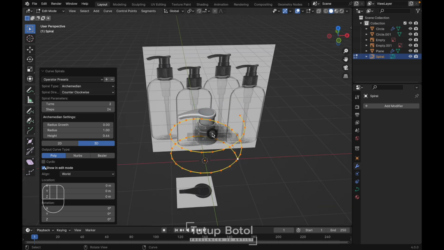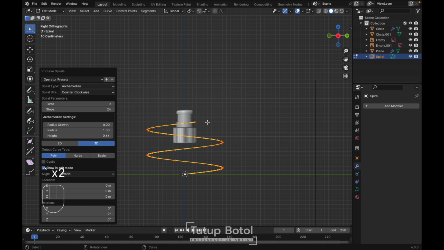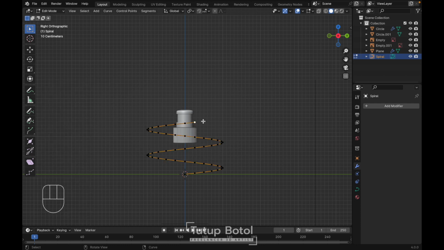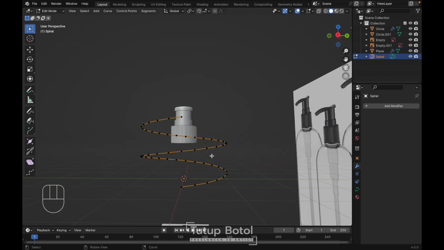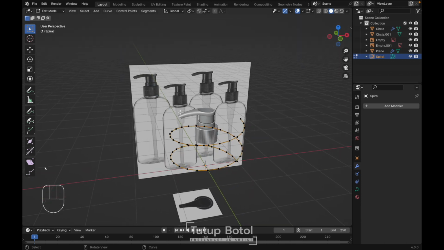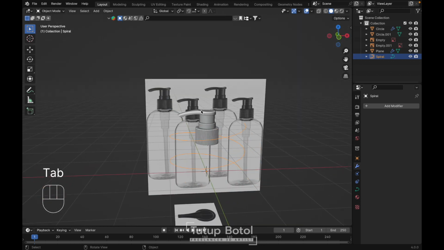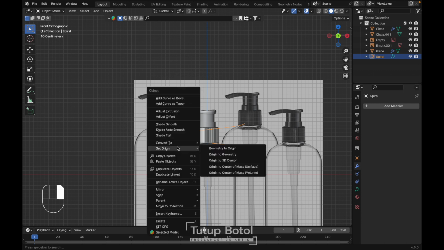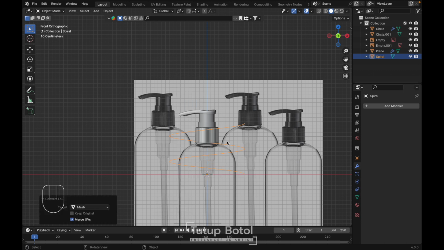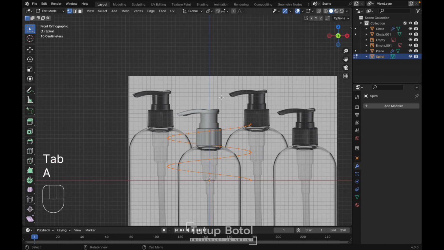And then we're gonna select these vertices and press X, delete the vertices. Just one of these. Press tab to edit mode, right click, convert to mesh, just like this, and then tab to edit mode again, press A to select everything, press E to extrude on the Z axis.